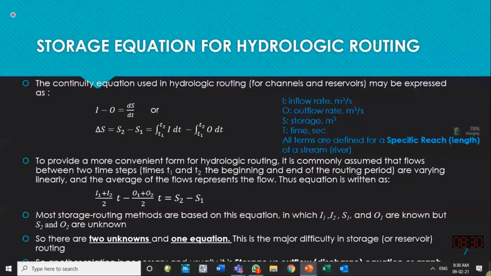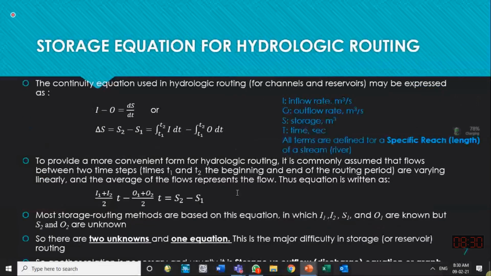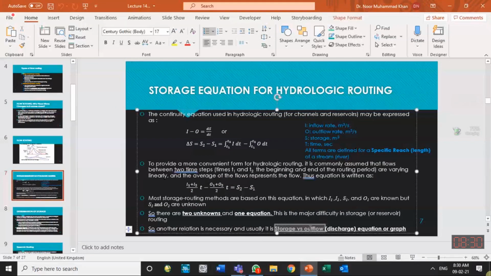So we need another equation so that we can find these two unknowns. In lumped routing, the other equation is found from the relationship of storage and outflow.